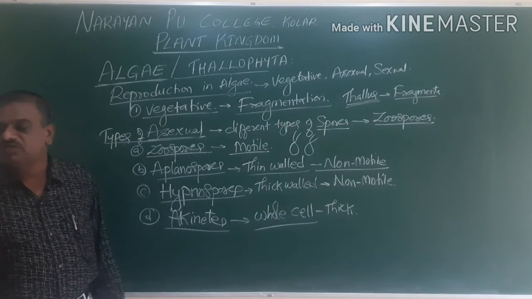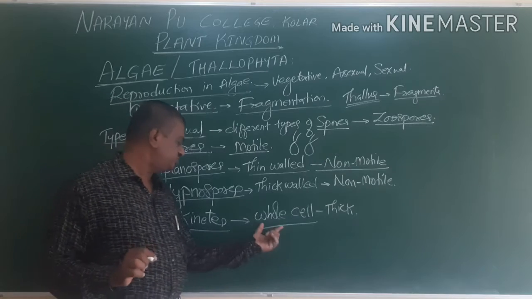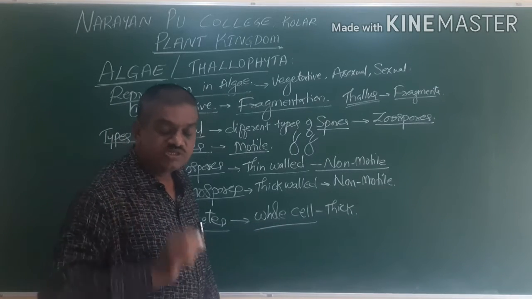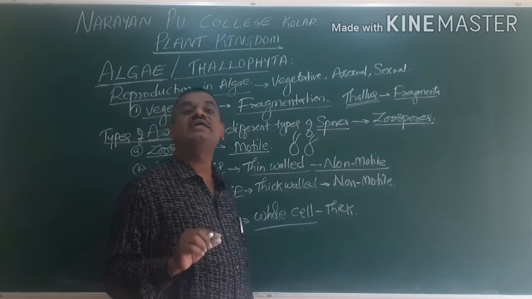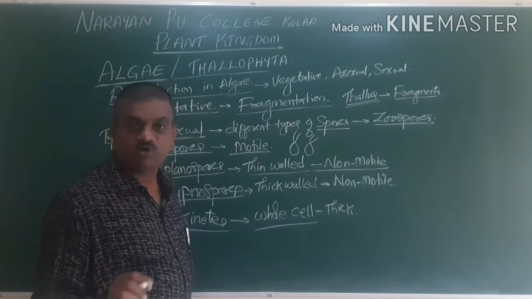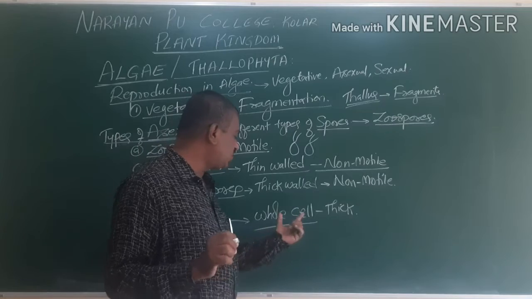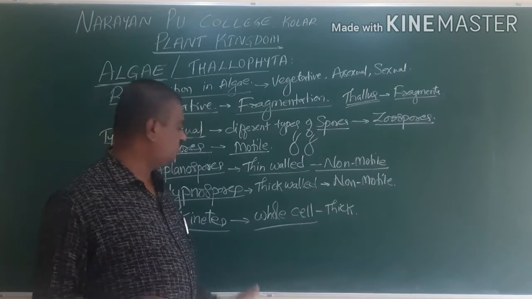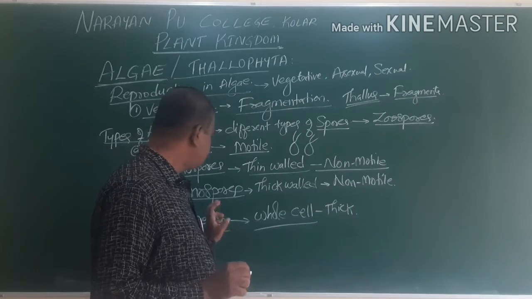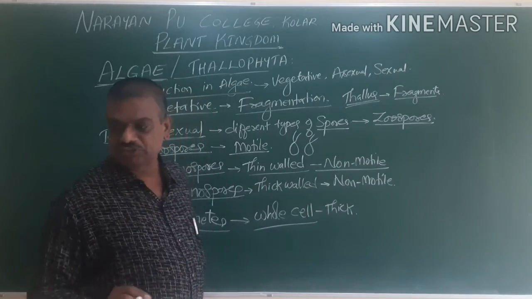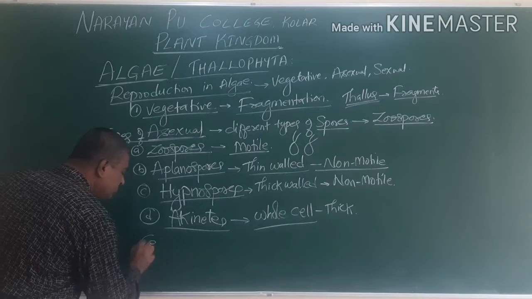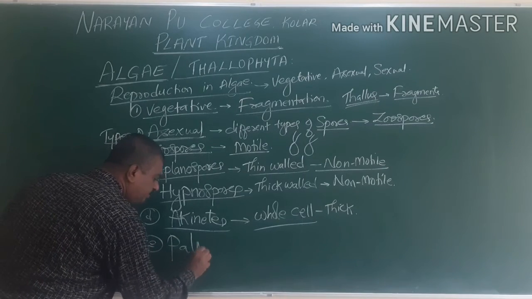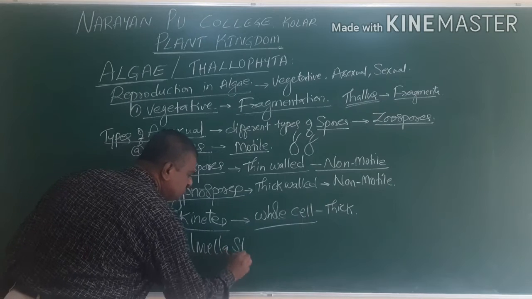The whole cell becomes thick, hence it is called akinetes. Akinetes also help in reproduction. Here the complete cell is covered by a thick wall, and this is usually called akinete type of reproduction. We go for the next one called palmella, the palmella stage.